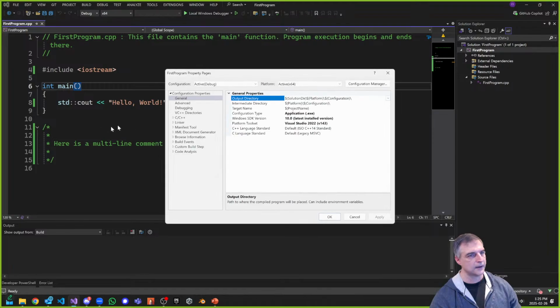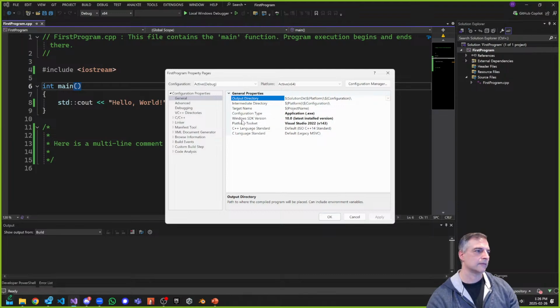If I click on this, it'll bring up my configuration. I only want to talk about it briefly because, again, this is a speed run. We don't have a lot of time for this. But there are a couple of things that might make your application in Visual Studio work differently than mine. Okay, so let me talk about this.